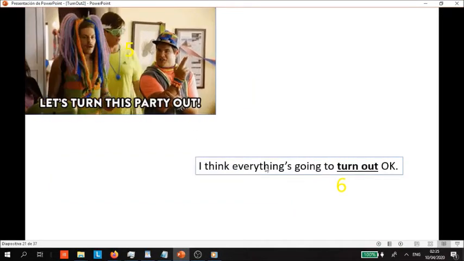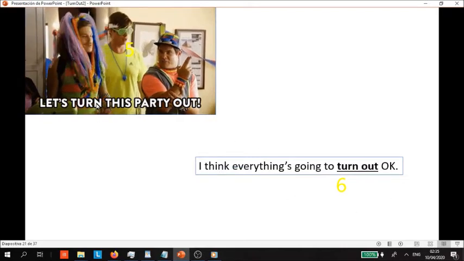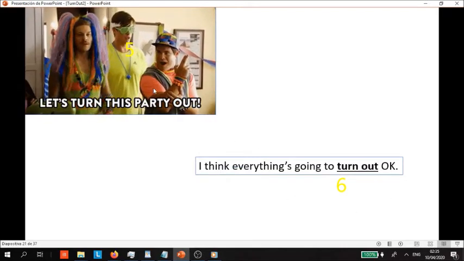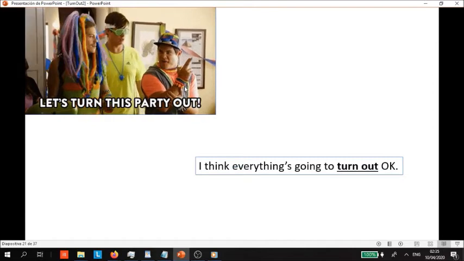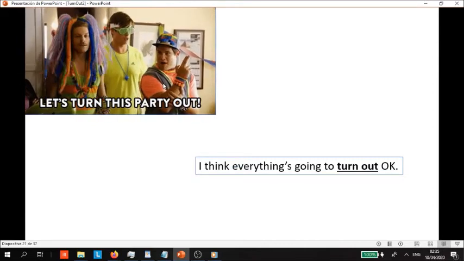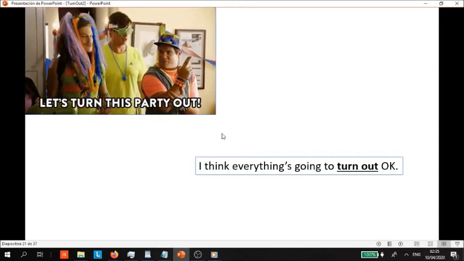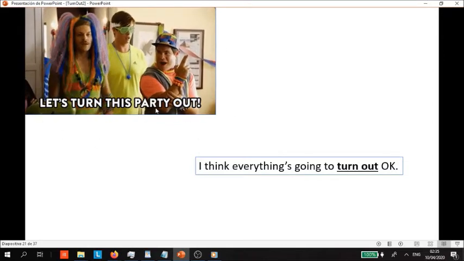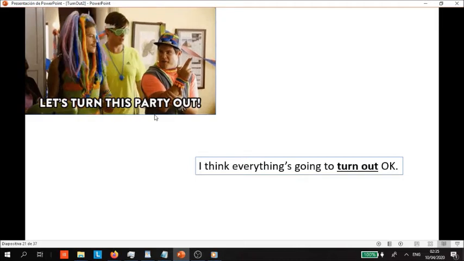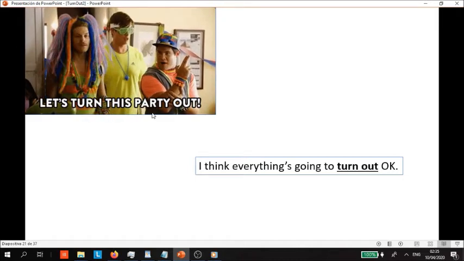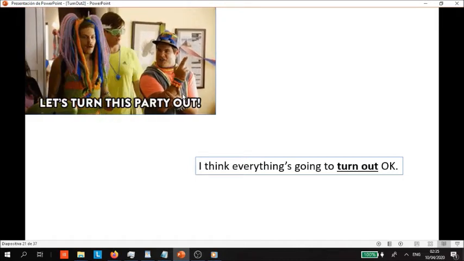Here you have number 5. Here you have number 6. So in this phrase, we use turn out. Let's turn this party out. Let's make this party a good party. Let's liven up the party in this special phrase, right? Let's turn this party out. Let's turn, usually party, right? Let's turn this graduation out or something.